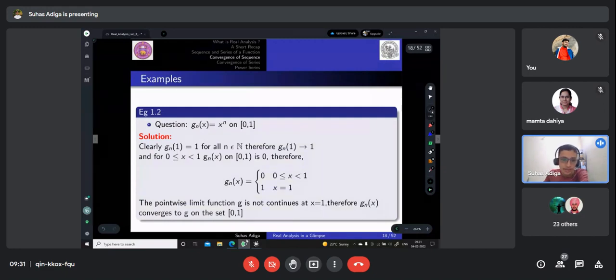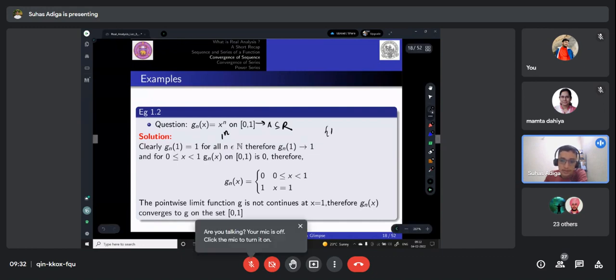So let's take one more example where gn of x is equal to x to the power n in the set 0 to 1. So this is the set A, which is a subset of R. So both are closed in the interval 0 to 1, right? So for this we'll have to analyze it piecewise. So let's say I fix x equal to 1. Then it will be 1 power n, right? So gn of 1 will be equal to 1. So this sequence will be 1 power 1, 1 power 2, 1 power 3, so on till 1 power n. All the elements in this are 1, right? So this is actually converging to 1.